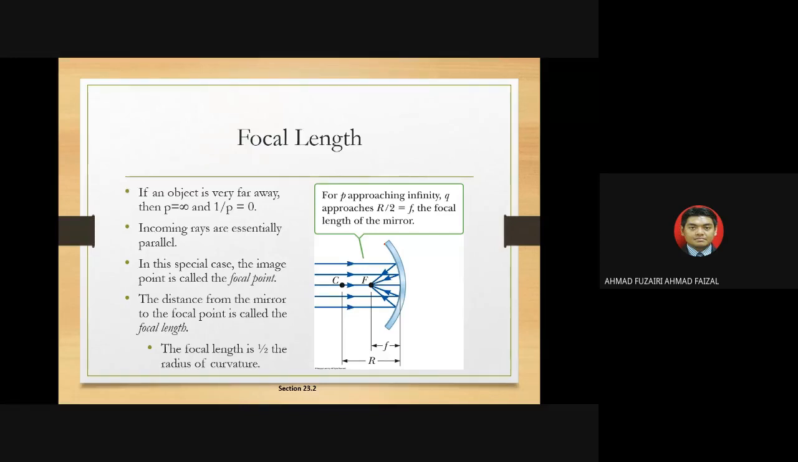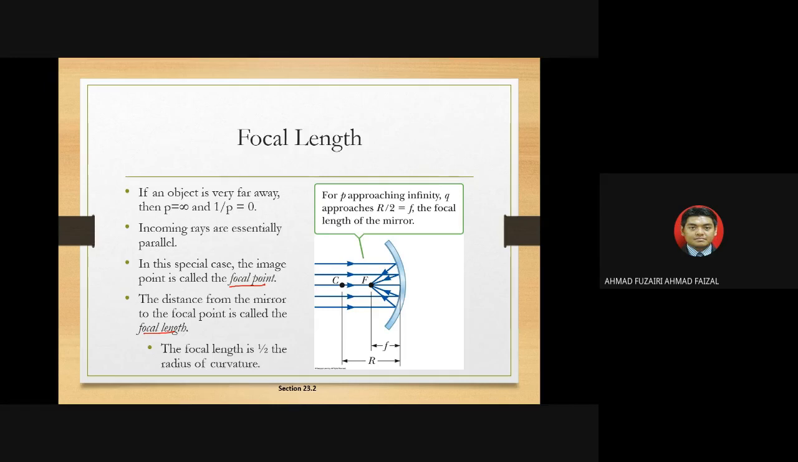Incoming rays are essentially parallel. In this special case, the image point is called the focal point. The distance from the mirror to the focal point is called the focal length. Remember where the focal point is and where the focal length is, so try to differentiate between the terms focal point and focal length.